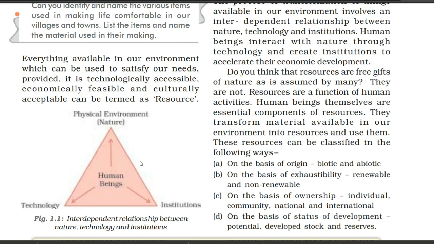Of course, human being is the major one. Human being is the person who uses nature, technology and institutions, and by that he makes resources. All the natural things he converts into a resource. It shows the interdependent relationship between nature, technology and institutions, how these all things are interdependent on each other.